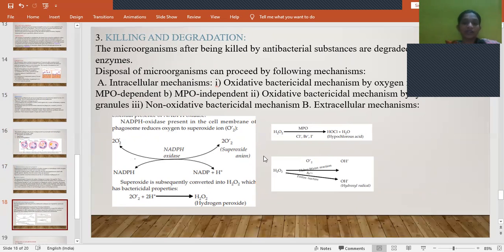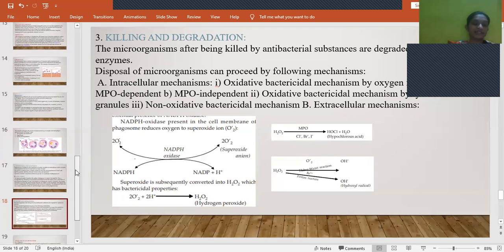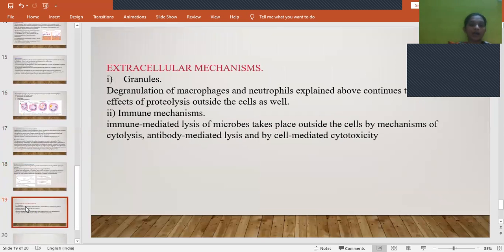So this is how they will act. NADPH oxidase present in the cell membrane of the phagosome reduces oxygen to superoxide. This superoxide will be converted into hydrogen peroxide. Hydrogen peroxide acts as a bactericidal agent. This is how it will kill the bacteria once it has entered the lysosome. And there are also other mechanisms like MPO independent and dependent. So in all these mechanisms, it follows certain reactions and will kill and degrade this mycobacterium.